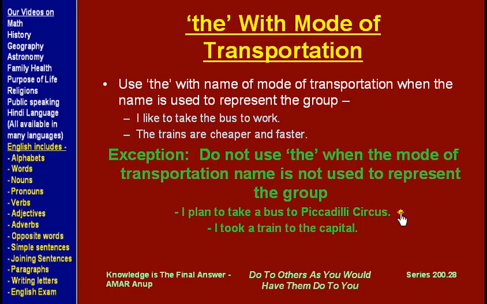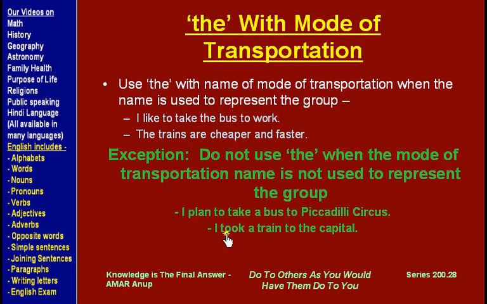We are not talking about any specific bus. We are not talking about the bus as a group. We are just talking about a bus, any bus. So we will not use the here. Piccadilly Circus, by the way, is a famous area of London city.